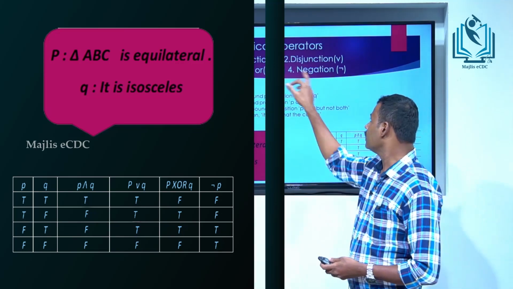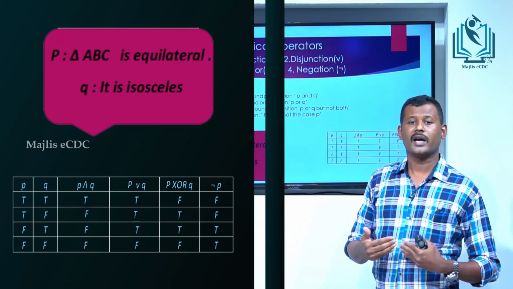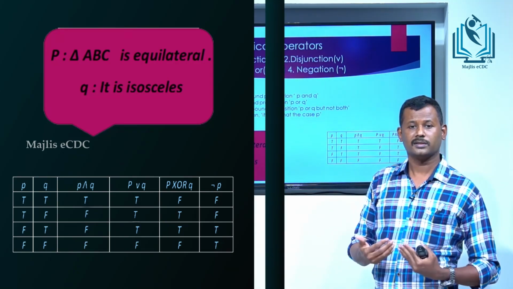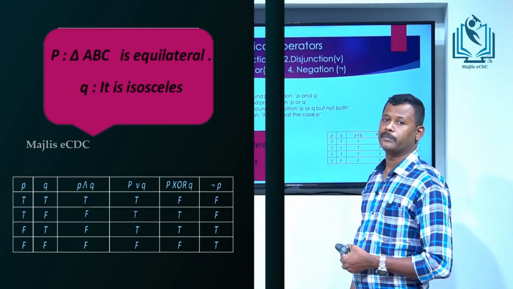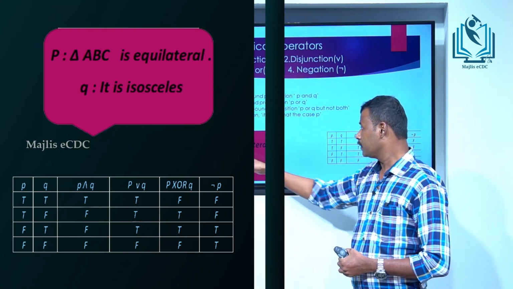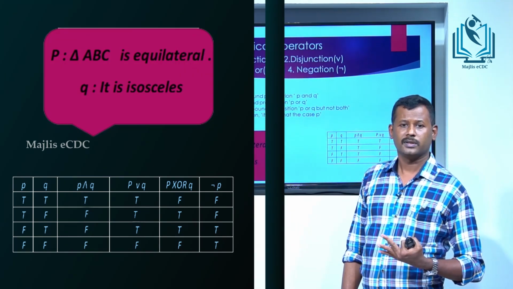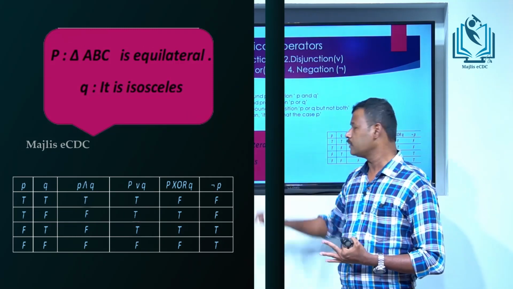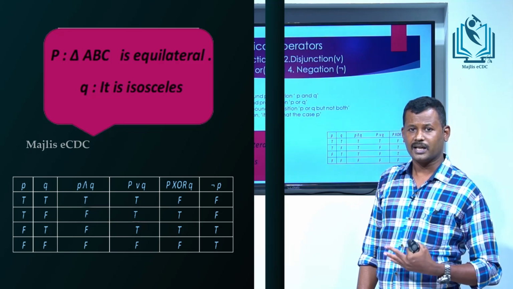The fourth one is negation. Negation means it is not the case that P. Let P be the proposition. This is negation. If triangle ABC is equilateral is the statement P, then not P is triangle ABC is not equilateral. This is the negation.